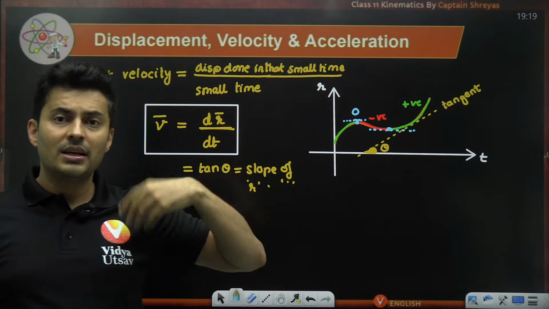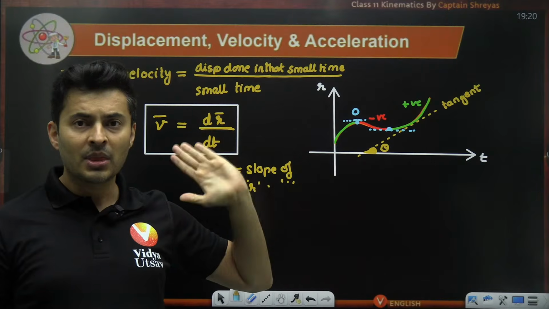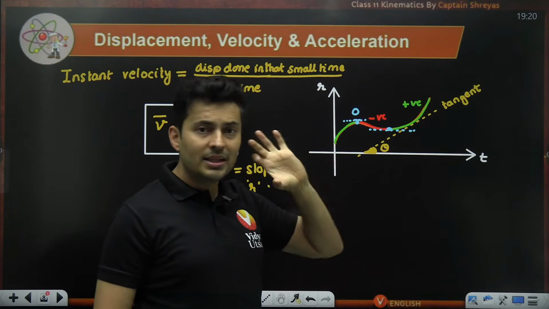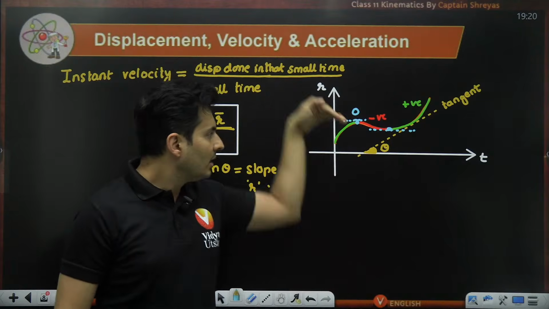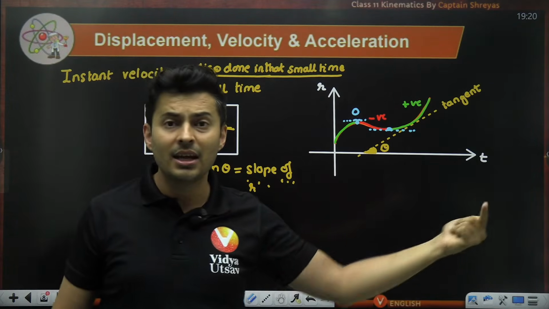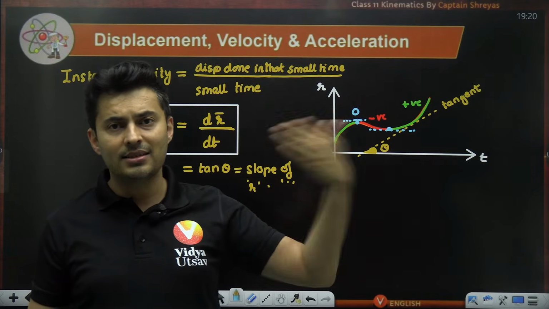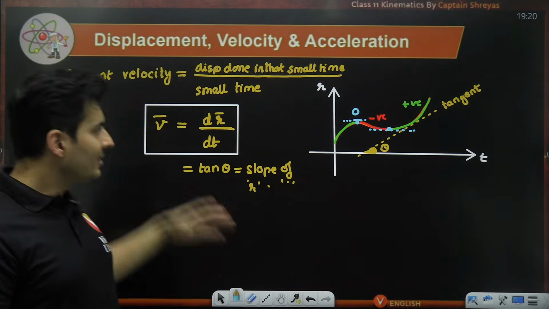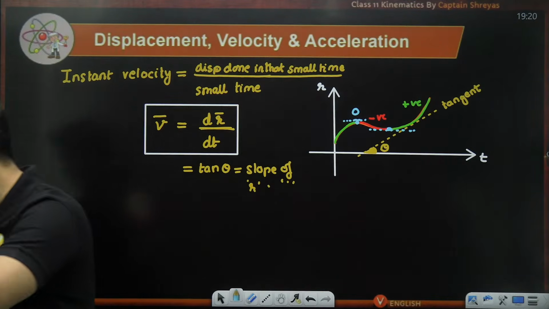So the slope, the steepness, tells me the value of the velocity. If it is upwards, the velocity is positive, means you are going towards the positive direction. If the slope is 0, that means you are not moving, velocity is 0, you are at rest. If it is downwards, it means negative value of velocity, that means you are going in the negative direction, towards the left side. Okay, so that is the interpretation of those slopes, positive, negative, etc.